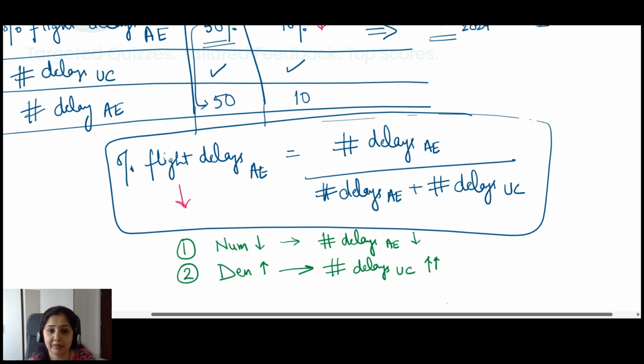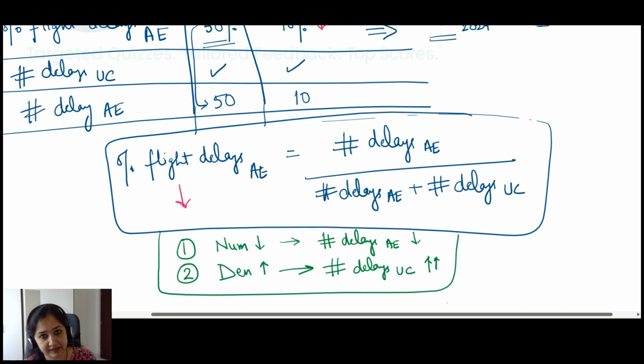Now, there are other combinations of the number of delays due to airline error and number of delays due to the uncontrollable factors. However, we will need to have the exact numbers to get into that. For now, without the absolute numbers, we know that these two are definitely possible. If the numerator reduces, that is the number of delays due to airline errors reduces, or if the number of delays due to uncontrollable factor increases, that is the denominator increases. These two can lead to a reduction in the percentage of flight delays due to airline errors.